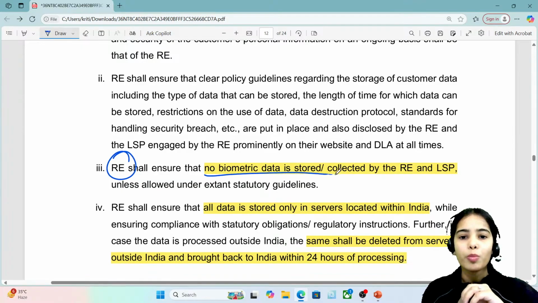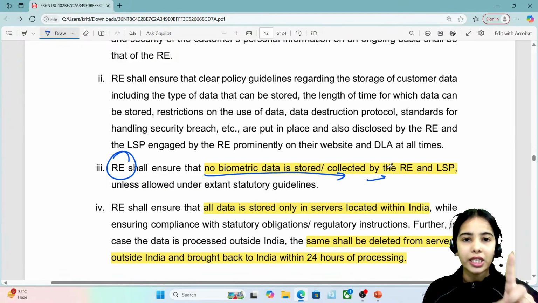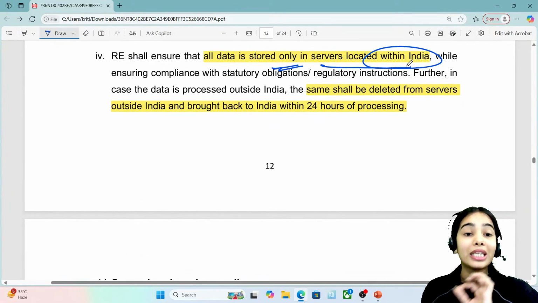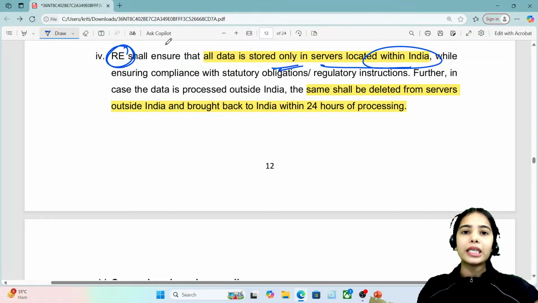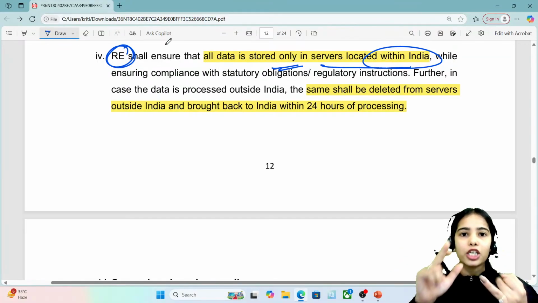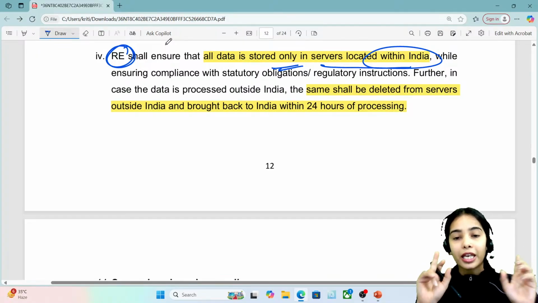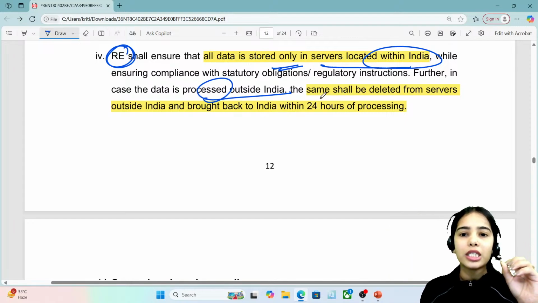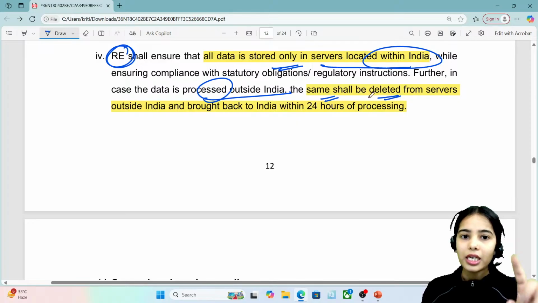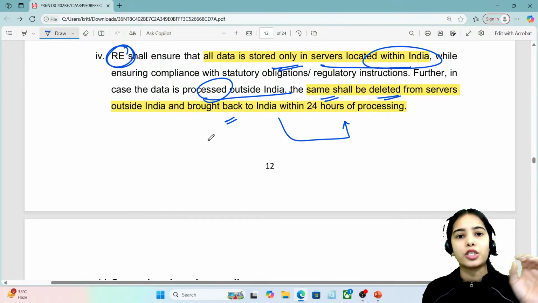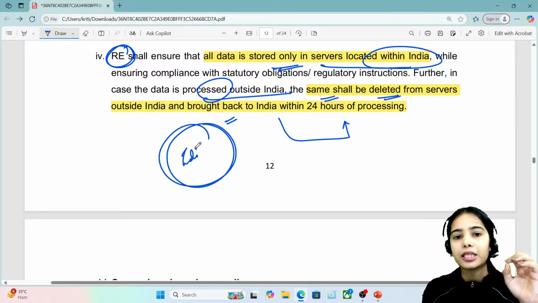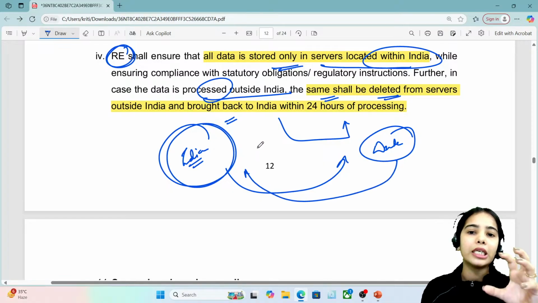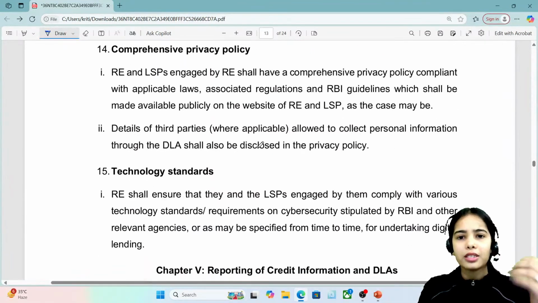The regulated entity shall ensure that no biometric data is stored or collected by the regulated entity or the lending service provider. All the data is to be stored only in servers located within India. So the regulated entity shall ensure that all the data regarding the name, age, contact number is also stored in India only. If there is some data that is processed outside India, the same shall be deleted from the servers outside India and brought back to India within 24 hours of processing. So first of all the data should be stored in the servers of India. If any data is processed outside India, that should be brought back within 24 hours. So this is the basic idea.